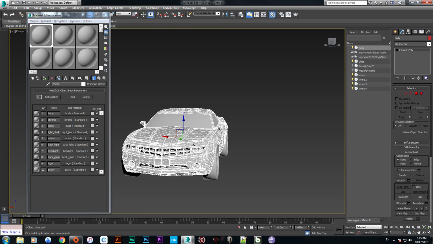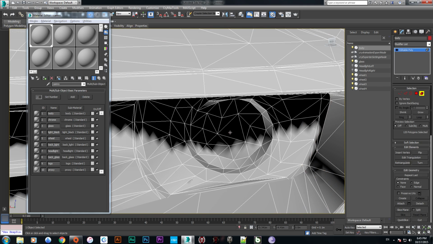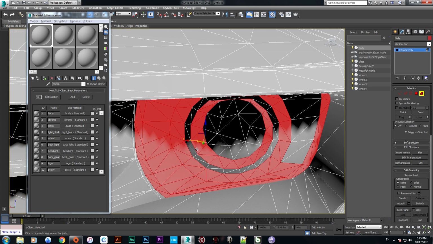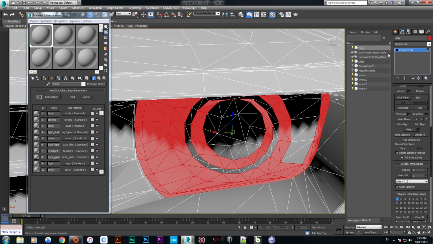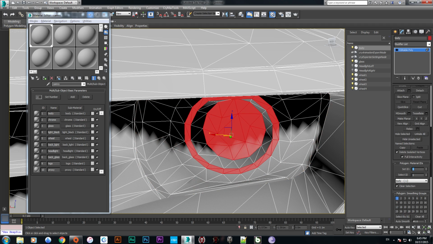Going to body again, selecting the mesh and selecting this one, this one, this one, this one. Oops. This one, and converting them to chrome, making this and this to headlight with 7.